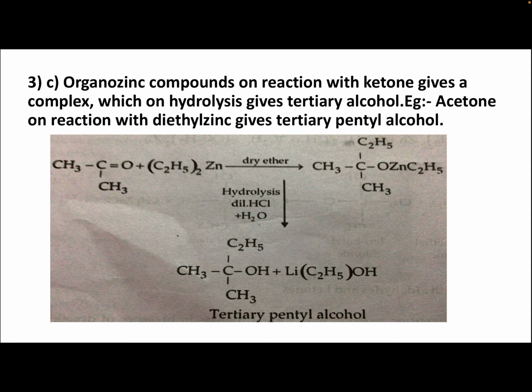So 5 carbons are there. Two of the ethyl group, two of the methyl group, then 4, and 1 in the center, 5. So pentyl OH is there. So alcohol, tertiary pentyl alcohol, plus Zn(C2H5)OH. So organozinc compound, if it reacts with ketone, then you get tertiary alcohol.